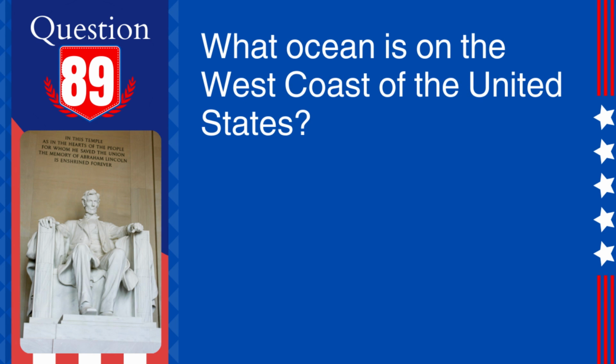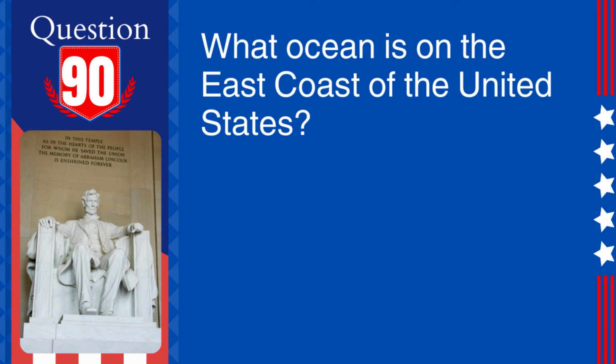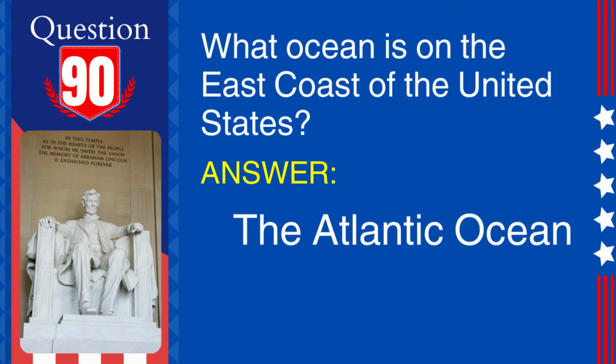89. Question. What ocean is on the west coast of the United States? Answer. The Pacific Ocean. Explanation. The Pacific Ocean borders the western coast of the United States. 90. Question. What ocean is on the east coast of the United States? Answer. The Atlantic Ocean. Explanation. The Atlantic Ocean borders the eastern coast of the United States.